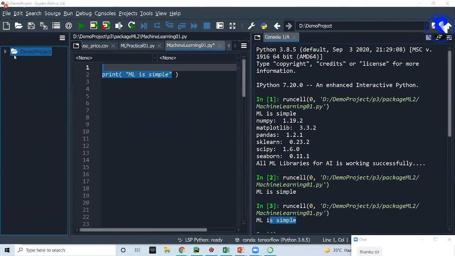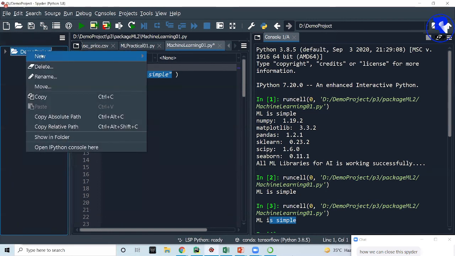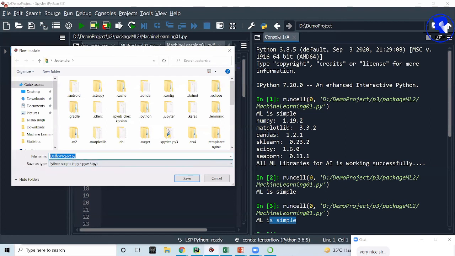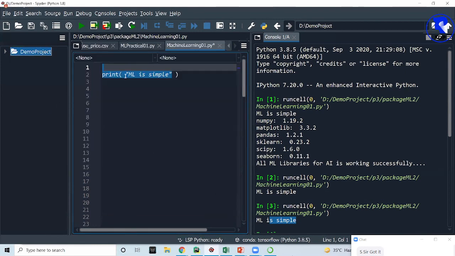Yes, Binay sir, sure. Are you able to create the project? Once you have created the project, right-click on the project name on the left-hand side. You will see a new option, and then a Python script option. Click on Python script and write any file name, like machine learning 01, and click on this. Then you'll get this file and you can write down the code.